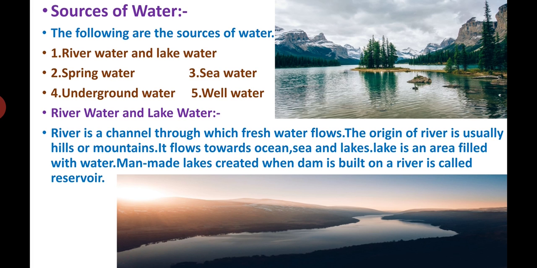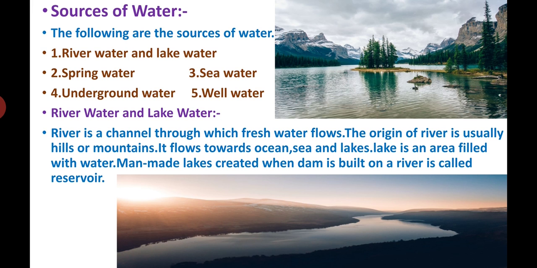Water is the most abundant substance on the earth, because two-thirds of the earth's surface is occupied by water. Two-thirds means one part is land and the other two parts are water. It also exists as snow and ice on mountains, in the Arctic and Antarctic regions.